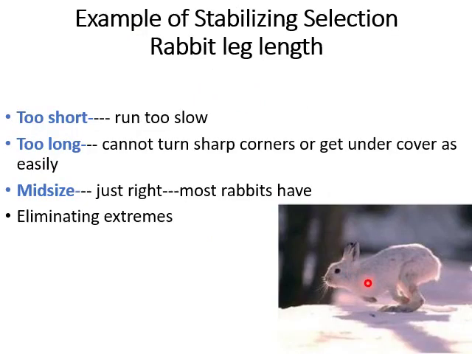Another example of stabilizing selection is rabbit leg length. Too short a leg length means that the rabbit can run too slowly, and rabbits that have too long legs cannot run sharp corners or get under cover as easily. Therefore, the mid size is the just right one, and as you can see, most rabbits have it. So in this case, it is clear that both extremes are eliminated. This is a good example of stabilizing selection.